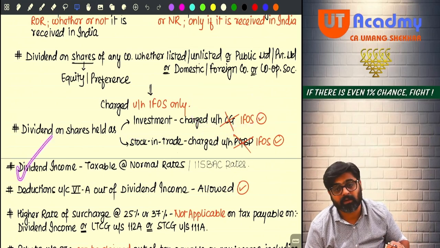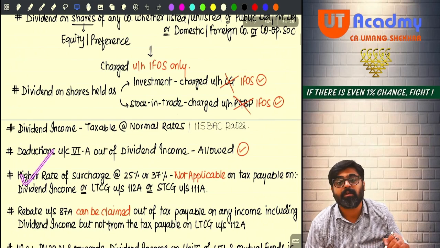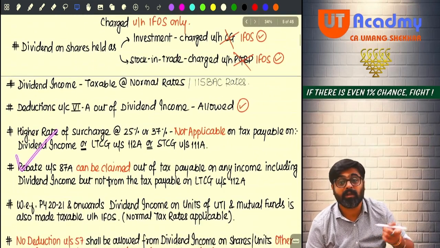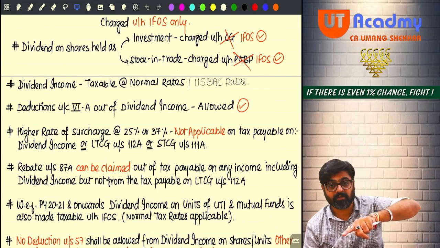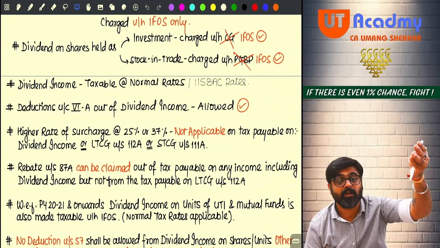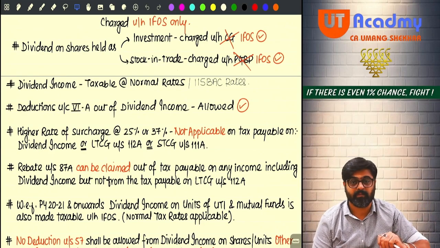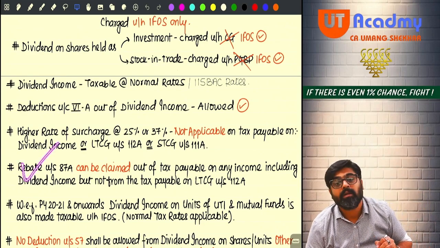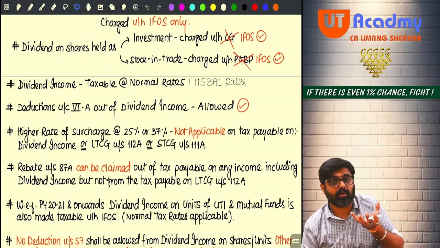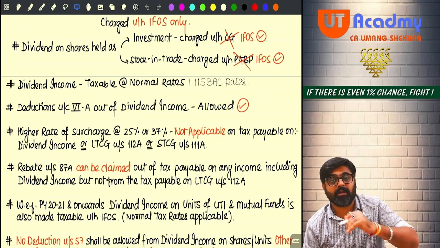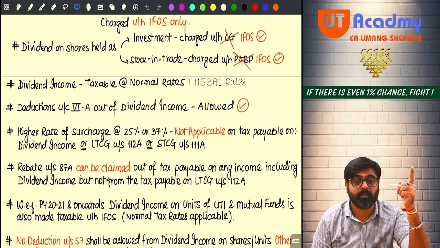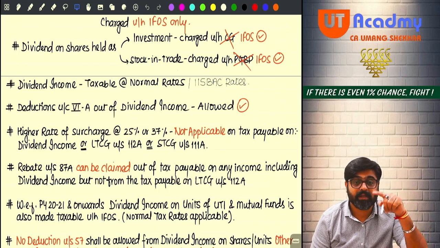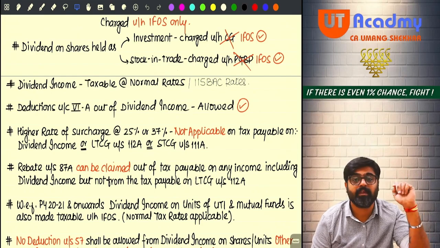Dividend is taxable at what rate? Normal rates. Chapter VI-A deduction will be allowed? Yes, will be allowed. Will a higher rate of surcharge be applicable on the tax on dividend? No. Higher rates of surcharge, 25%, 37%, are not applicable on the tax calculated on the dividend income. Can you take the tax on dividend as rebate under section 87A? Yes, you can. Only one tax is not allowed to be taken as rebate: LTCG under 112A tax cannot be taken as rebate.